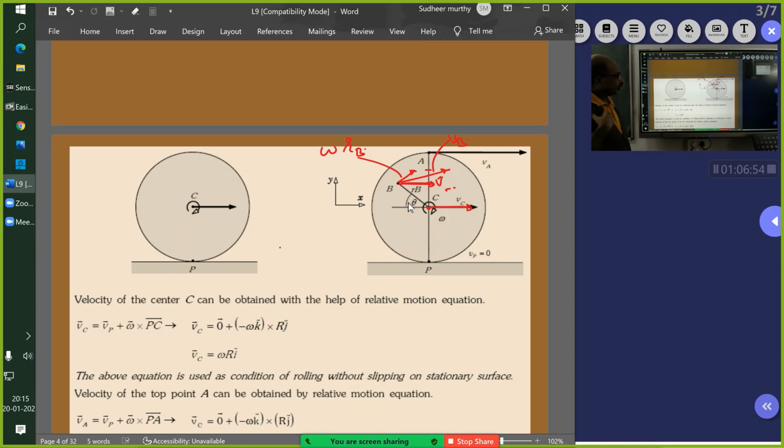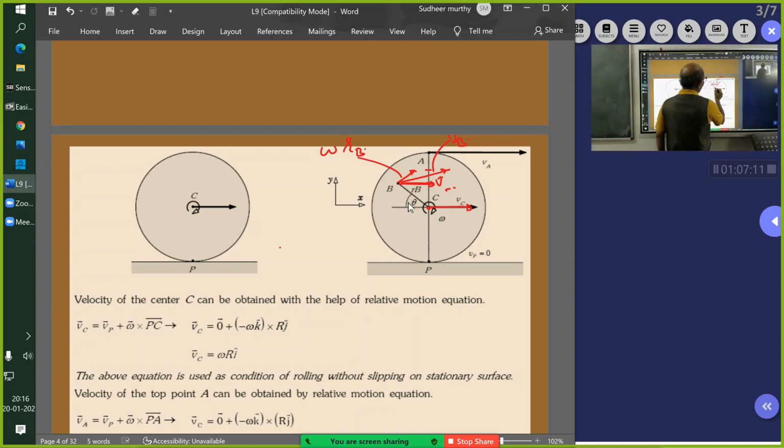Using the alternate angle, it comes as 90 minus theta. So the angle between the x axis and the omega r vector is 90 minus theta. You are right. This is theta, so this will also be theta, and this angle will be 90 minus theta.